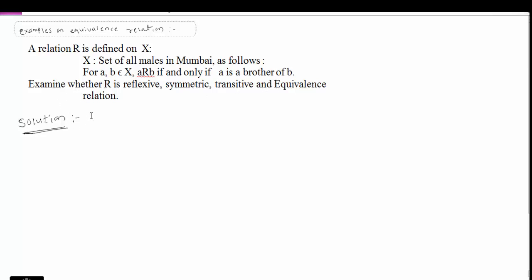Solution. First one is reflexivity. We have to check the reflexivity of R. Reflexivity.